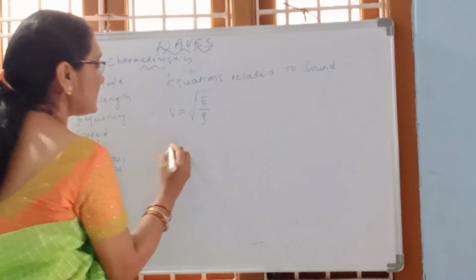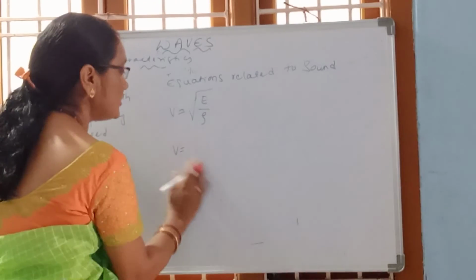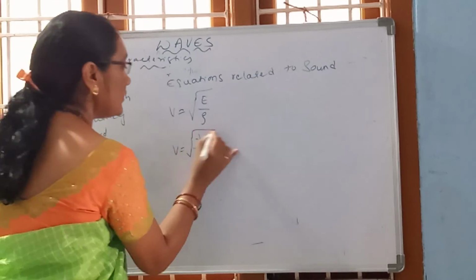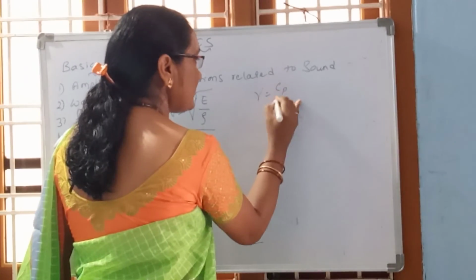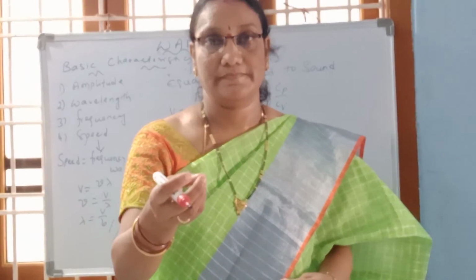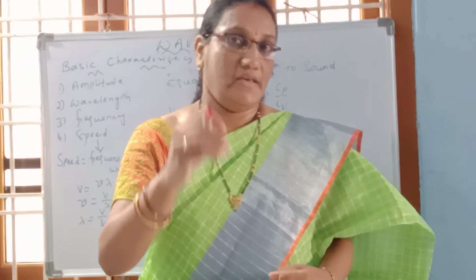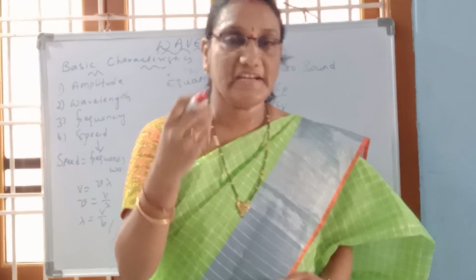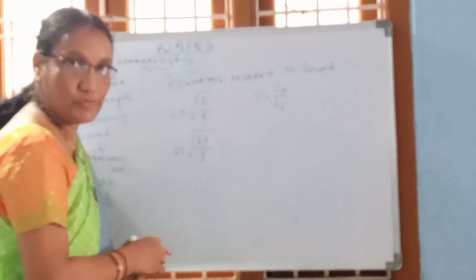In an adiabatic process, if P is the pressure, E is written as gamma P. Do you know what gamma is? Gamma is nothing but Cp by Cv, the ratio of molar specific heats. So in an adiabatic process, it is written as V equals under root gamma P by rho.